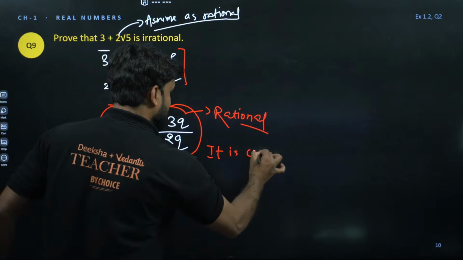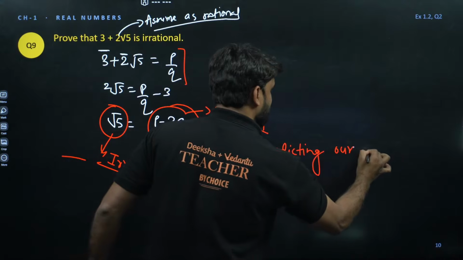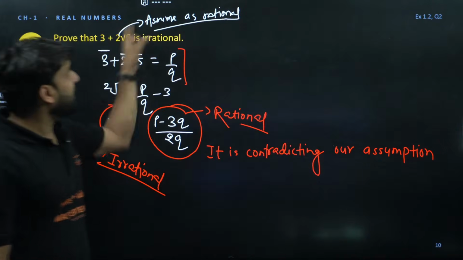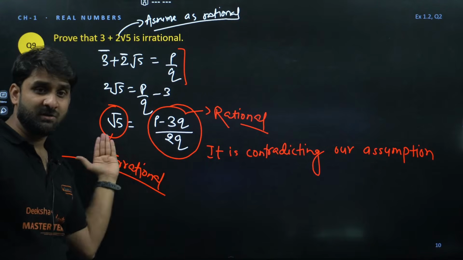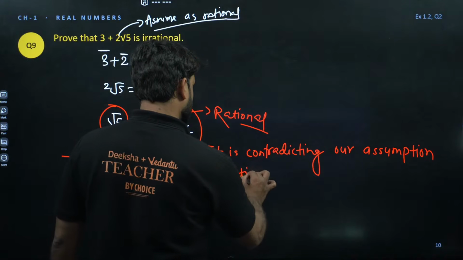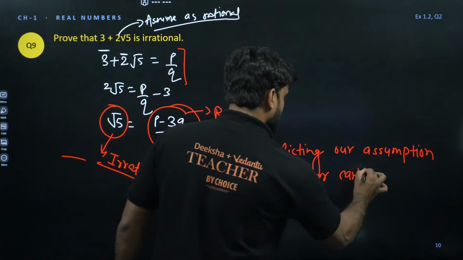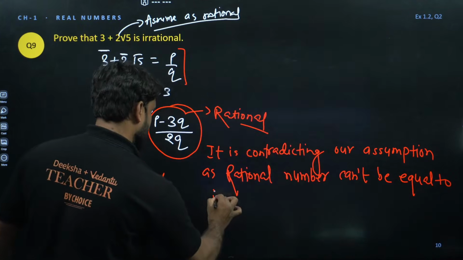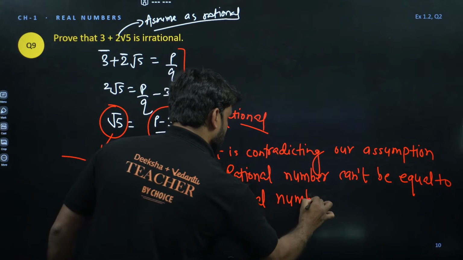It is contradicting our assumption. Our assumption was what? We have assumed that this function is equal to rational number, and because of this assumption we are getting a contradiction. So it is contradicting our assumption, as a rational number can't be equal to irrational number. I hope this question is clear to you all.